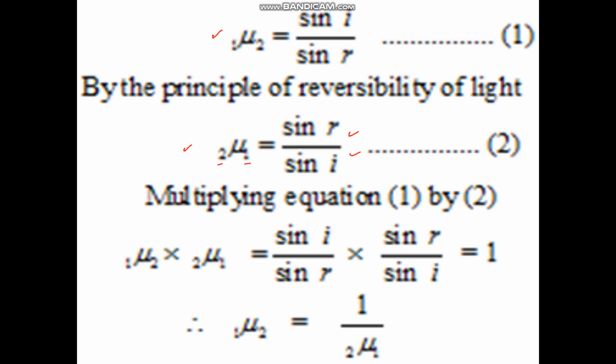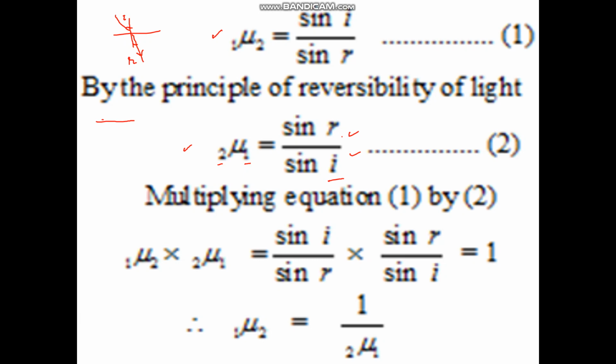I hope there's no confusion in this. This over here is the diagram, right? This is going to be your I, and this is R. And when it goes back, then this R becomes the angle of incidence. And this I becomes the angle of refraction.